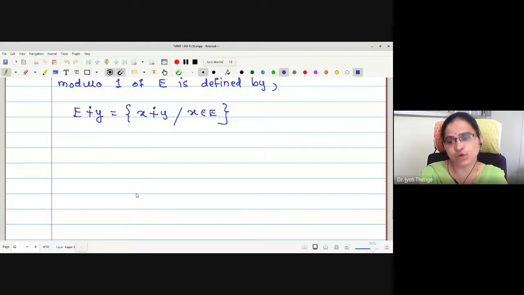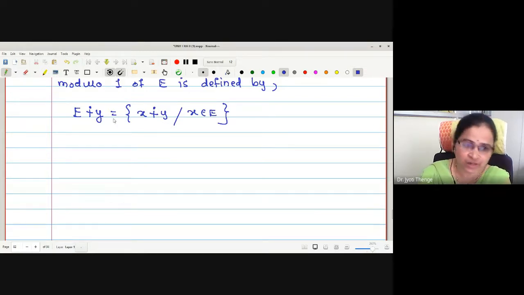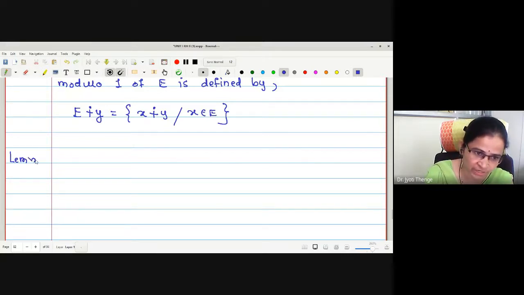Now we will study one lemma depending on this, which proves that Lebesgue measure is invariant under this translation modulo 1. Let me write the lemma and we will see the proof in detail.